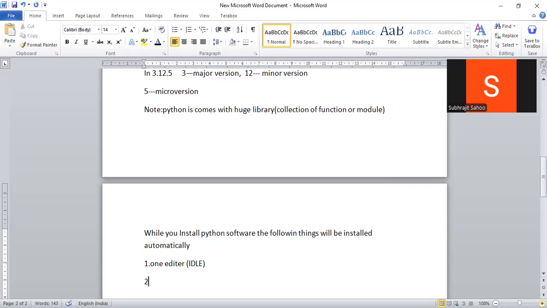Number two, what will be installed? The Python compiler will be installed.